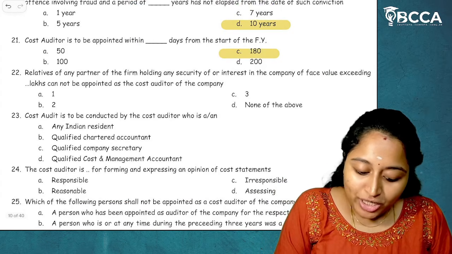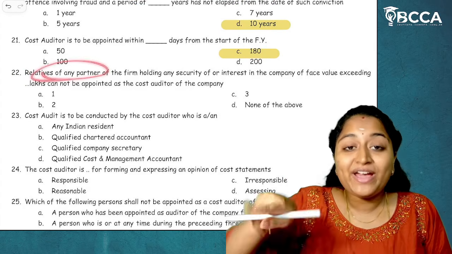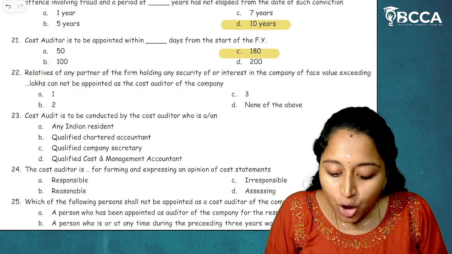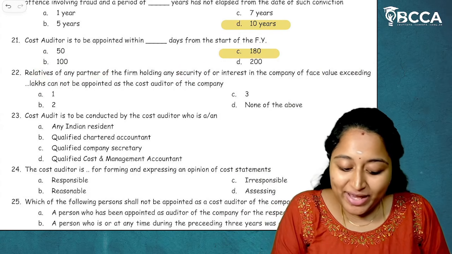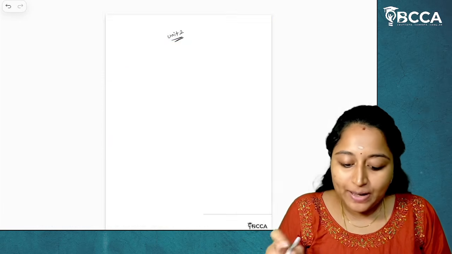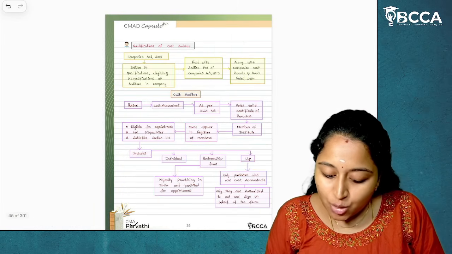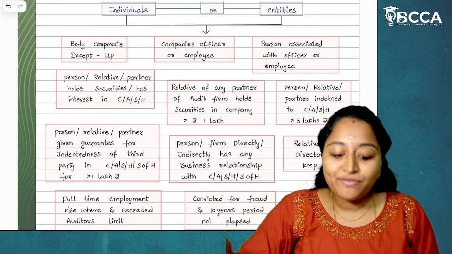Then, moving on to 22. This is about the disqualification. Relatives of any partner of the firm holding any security or interest of the company of a face value exceeding dash lakhs cannot be appointed as a cost auditor of a company. So this is given from the disqualifications and they are asking about the relative of a partner.